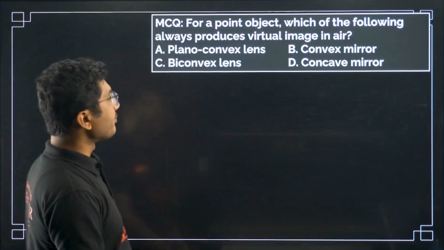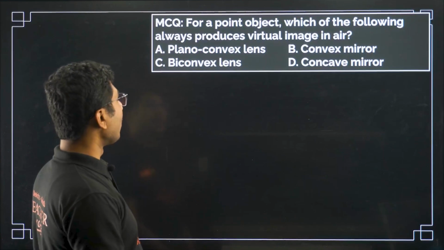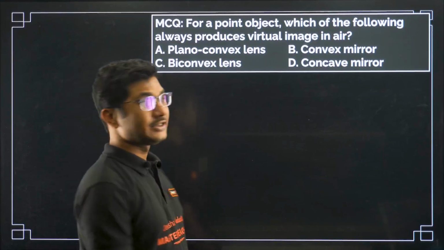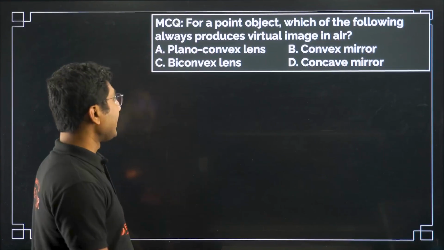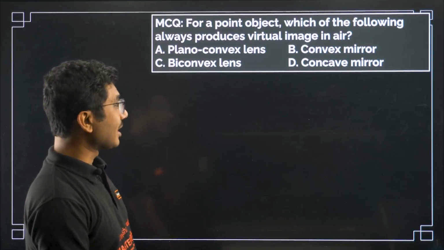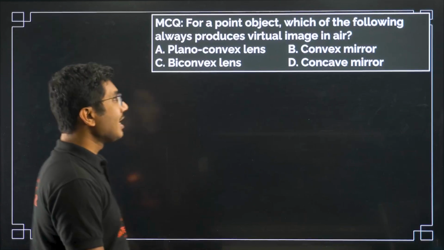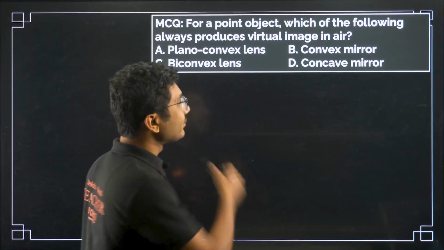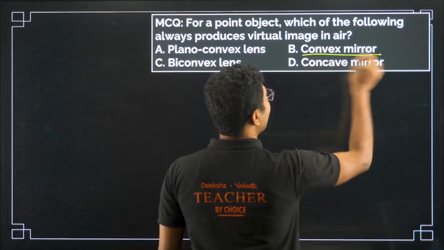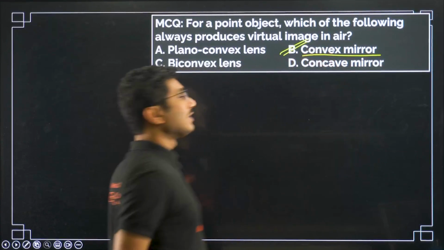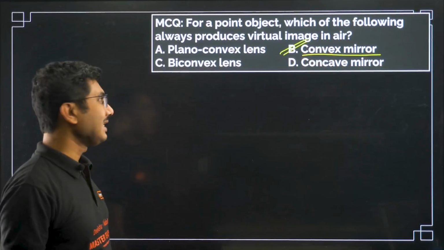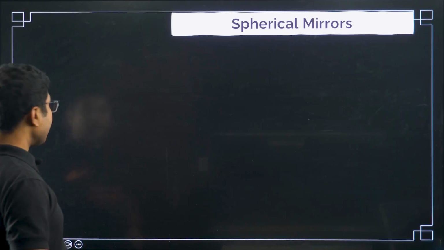For a point object, which of the following always produces a virtual image in air? Plano-convex lens, convex mirror, biconvex lens, concave mirror. So you always know that a convex mirror will always form a virtual image when placed in air. Now let's continue with our discussion.